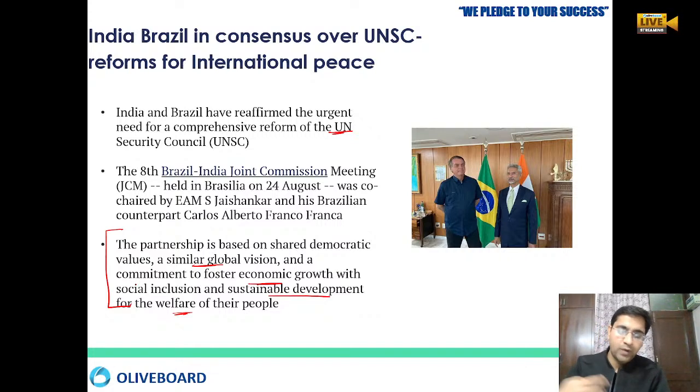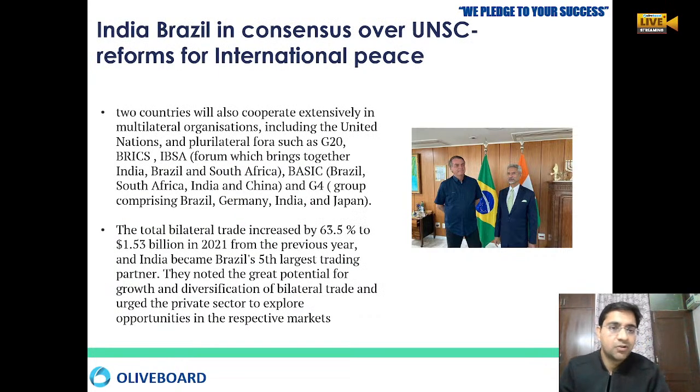India is working very hard on all fronts, and that is why India expects that we should get the due respect in the United Nations Security Council. Even India and Brazil are working very extensively in various multilateral organizations, because they are part of